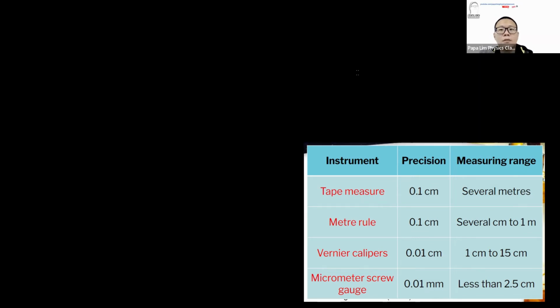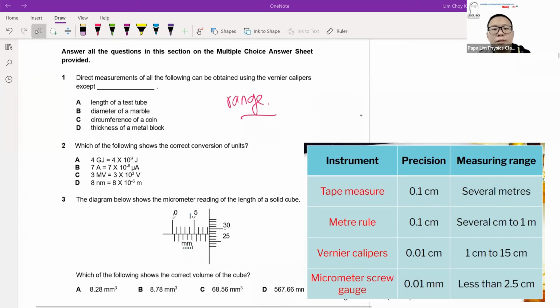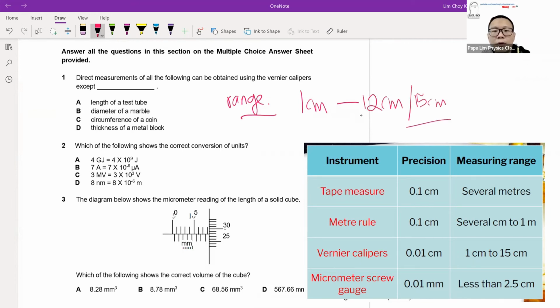For the vernier caliper, remember the range we are going to see usually goes from 1 cm to 12 cm. The maximum, I would say, is 15 cm. So for items that usually fall around this range, it would be ideal to use the vernier caliper to ensure higher accuracy.